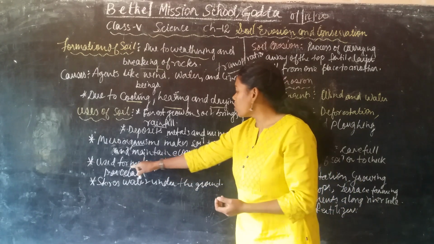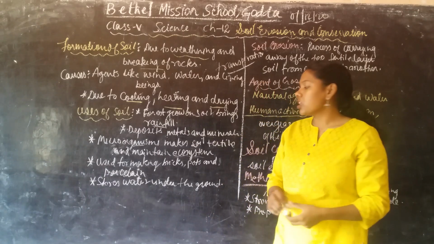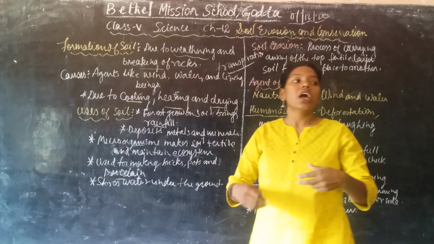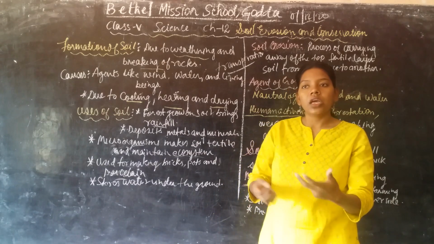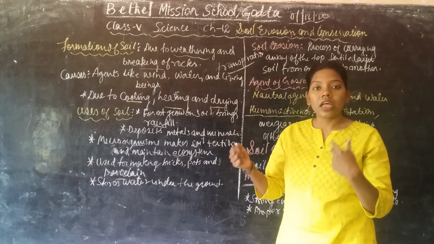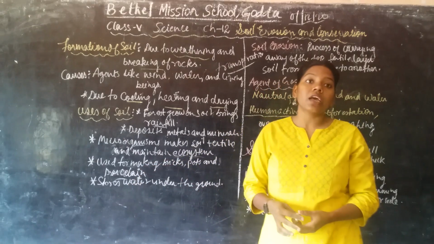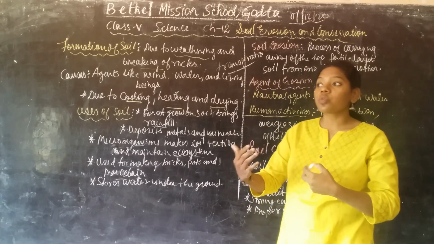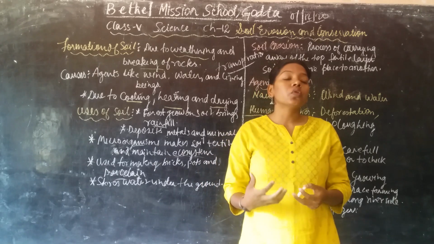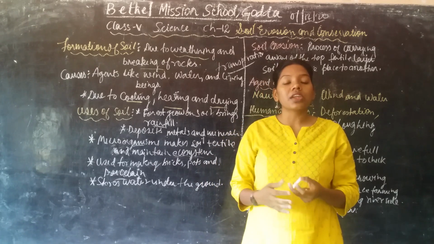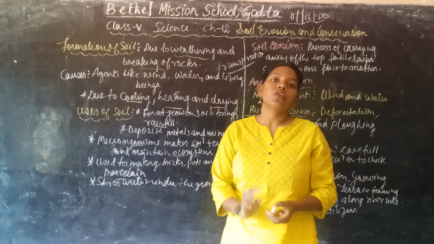Okay. Next is used for making bricks, pots, and porcelain. Porcelain is one kind of pot which is made from soil, and it is cooked in the fire. Like bricks, this type of thing. And it even stores water underground. Yes, it stores the water underground. That is why we can drink the water. Even the plants survive due to the underground water which is present inside the soil. Okay, so these are the uses of soil.